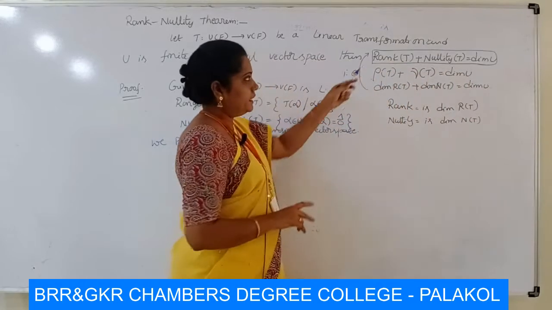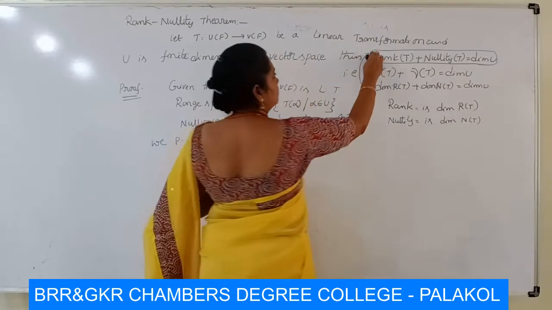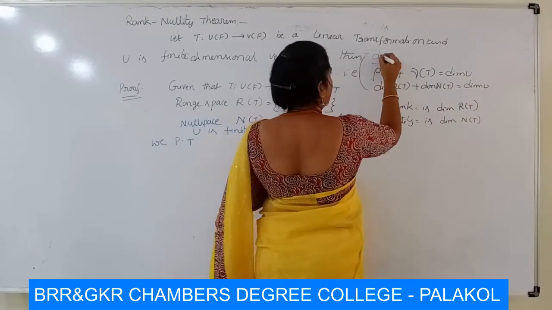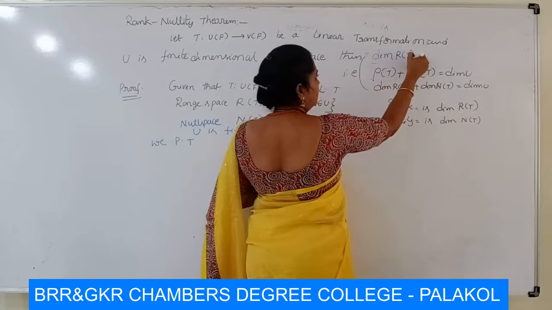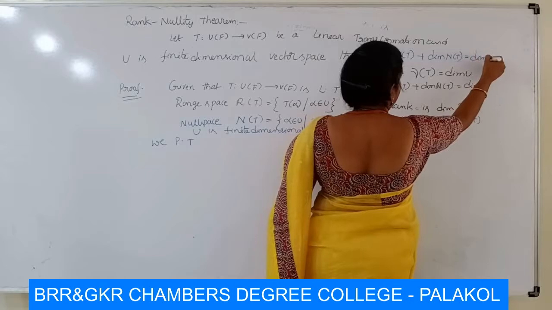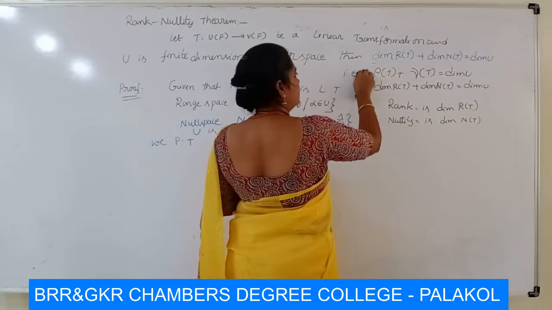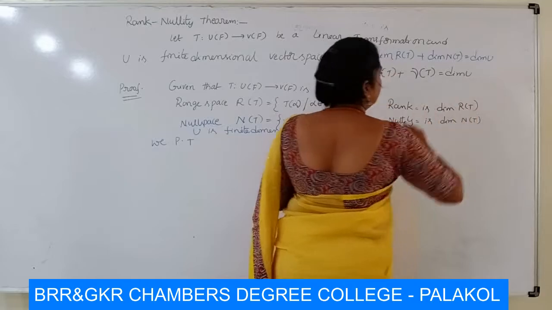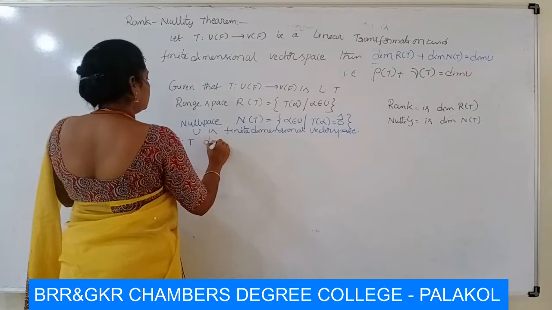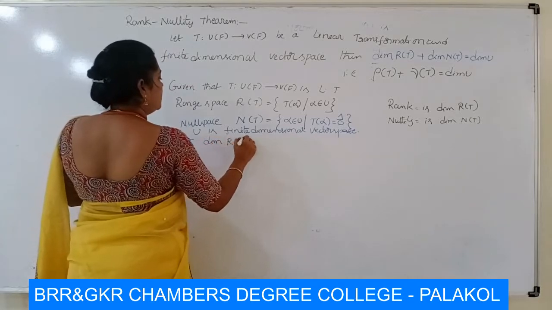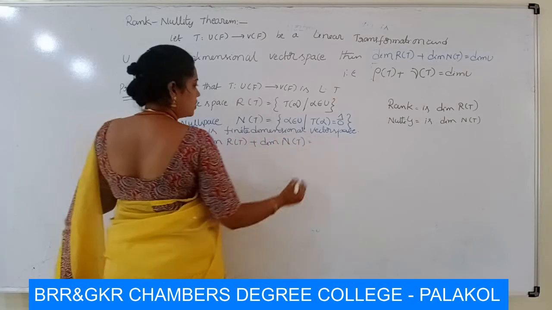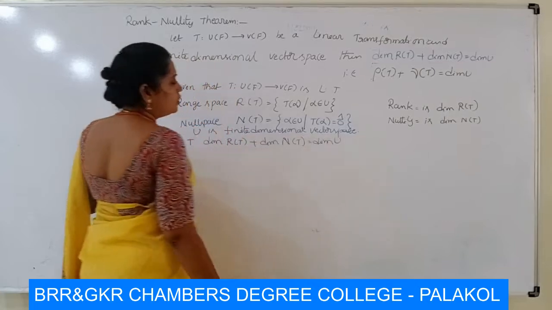So don't write this. That is, dimension R of T plus dimension N of T is equal to dimension U, that is, rho of T plus nu of T is equal to dimension U. Now prove that dimension R of T plus dimension N of T is equal to dimension U.